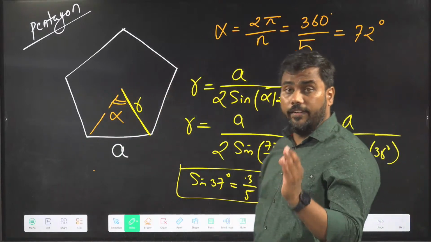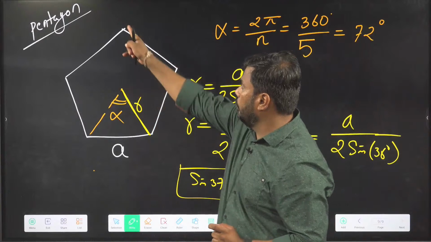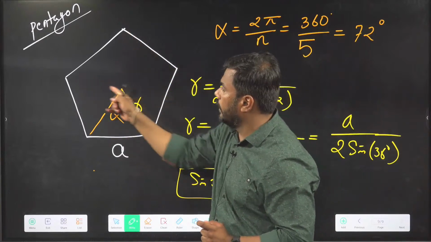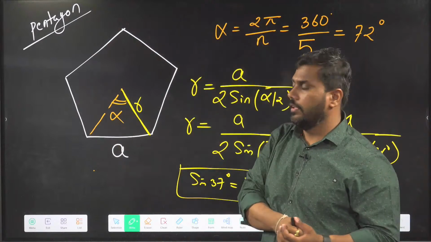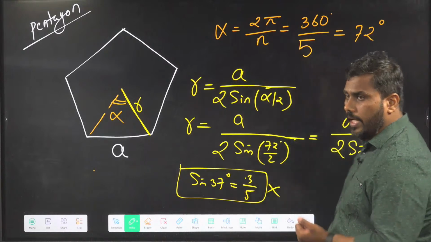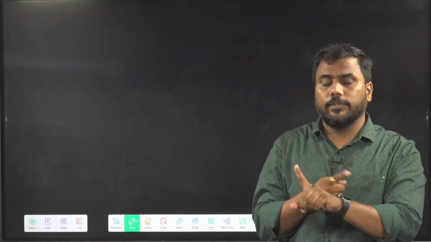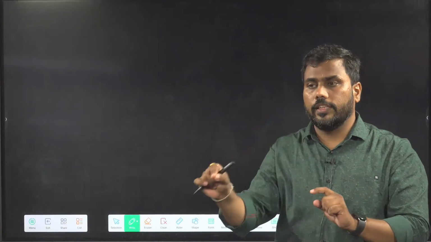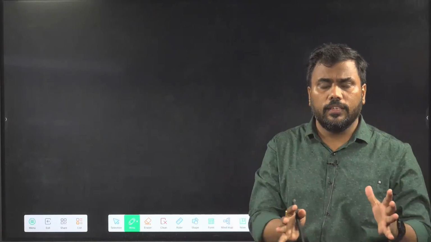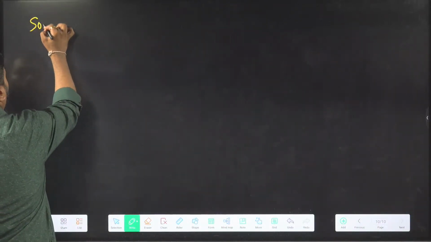So I have derived the distance of center to vertex in the case of an n-sided regular polygon, and this is the formula for it. So now we have covered some idea of the n-sided regular polygon too. I started with the triangle, quadrilateral, then special cases of the n-sided regular polygon, and the distance of center to vertex. Okay, so enough of polygons. Let's go to the circle. Now we will discuss some properties of the circle.